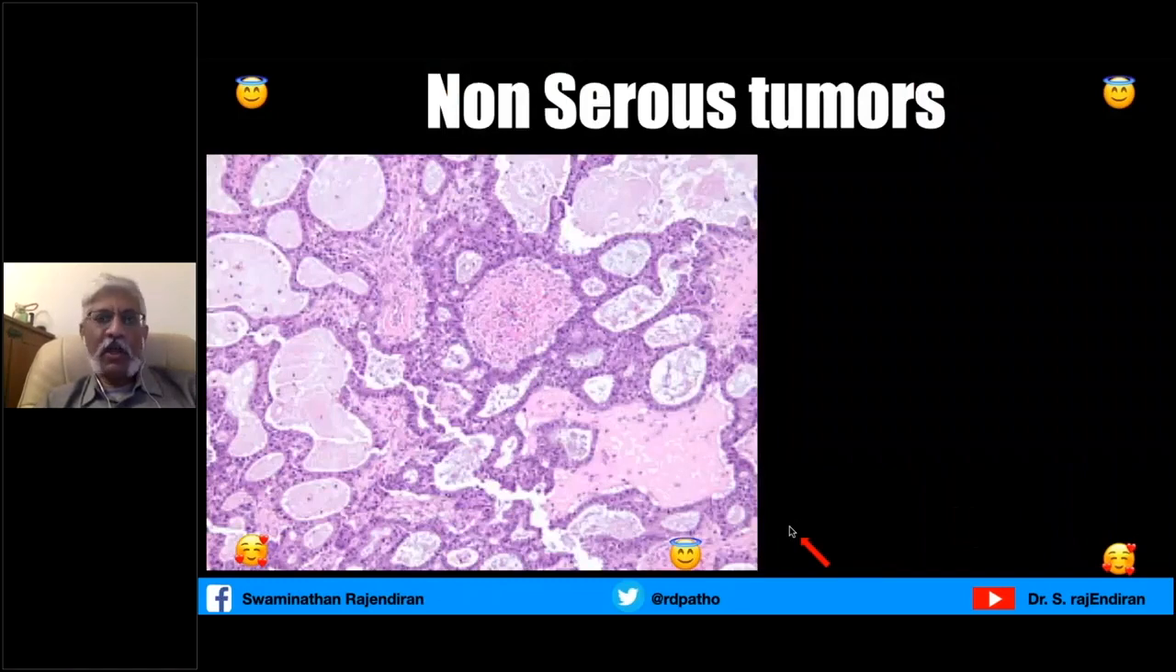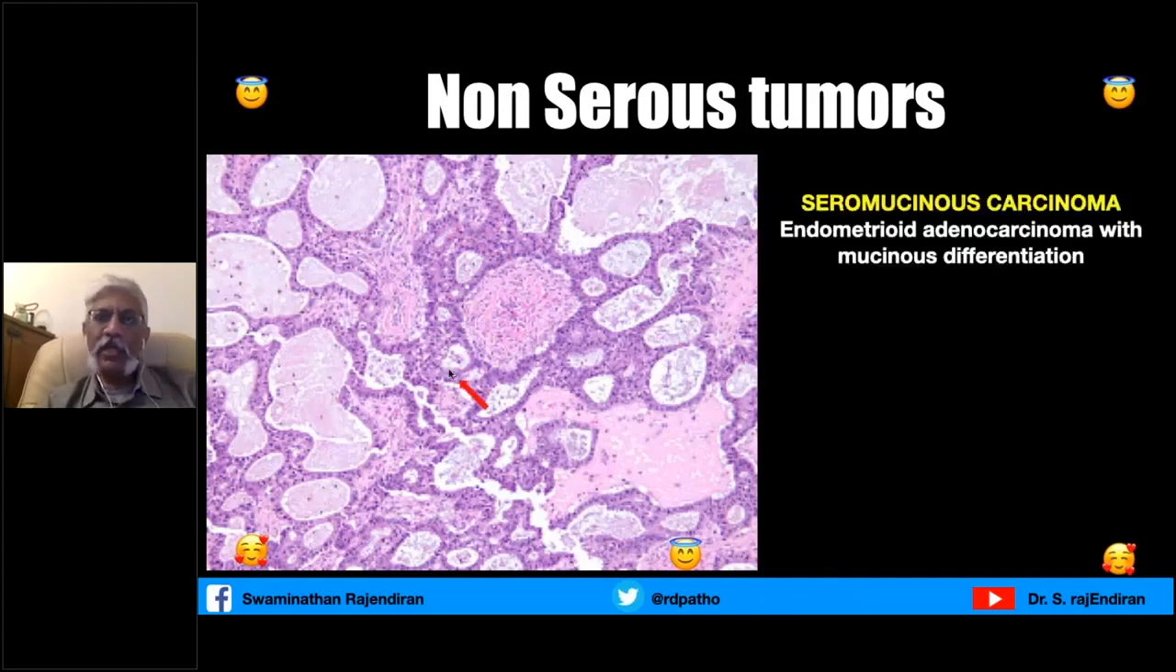Coming to the updates in non-serous tumors, here you can see mucinous epithelium as well as serous epithelium. So this is a seromucinous tumor, and this is having infiltration of the ovarian stroma. So this is seromucinous carcinoma, and now it is known as endometrioid adenocarcinoma with mucinous differentiation.